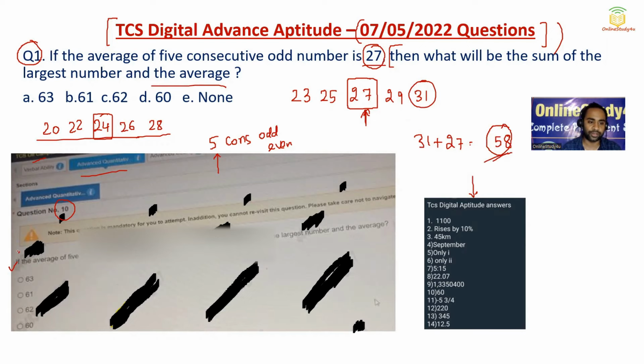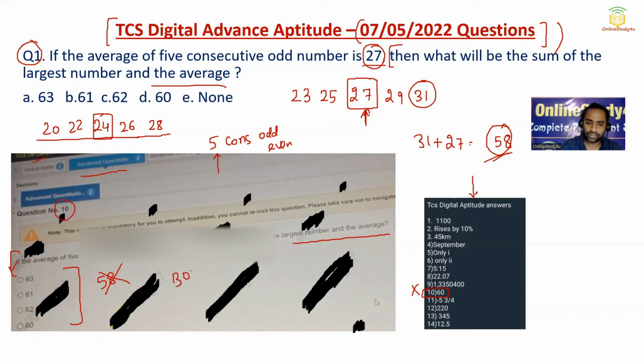Okay, so this is the question: if the average of 5 consecutive odd numbers is 27, then what will be the sum of the largest number and the average? Now there is no option 58. And in the Telegram group the answer which was circulated was 60. For that, a student has to pay the amount, and then they will be getting the wrong answer.